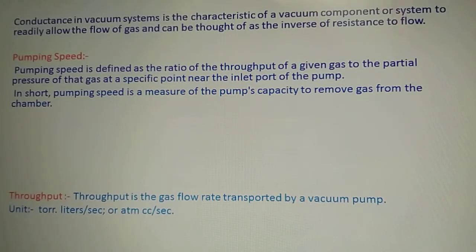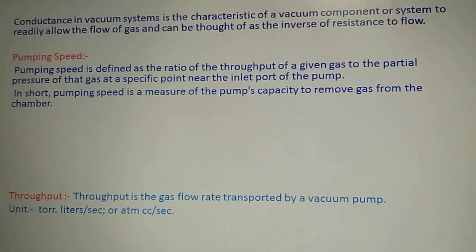Throughput is generally measured in liters per second, or it is also measured in atmospheric pressure cubic centimeter per second.